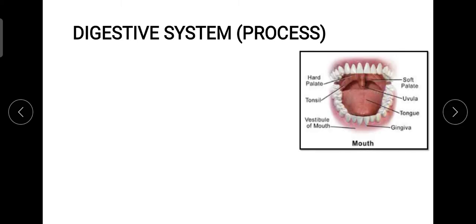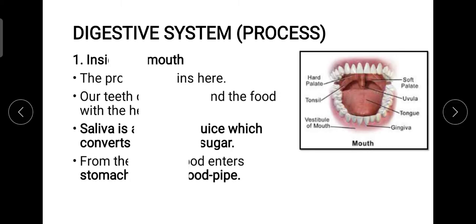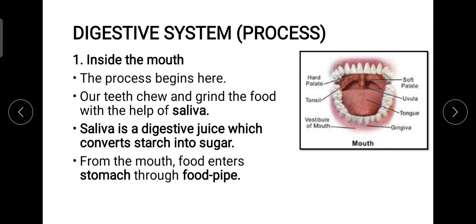Now what is the process of this whole thing? As I've told you, this is a little lengthy, so we'll do it in small parts. The very first part of the digestive system is our mouth. In the mouth, the very basic process takes place, that is the chewing of food. Here we can relate to what we discussed just now, the breakdown of food.